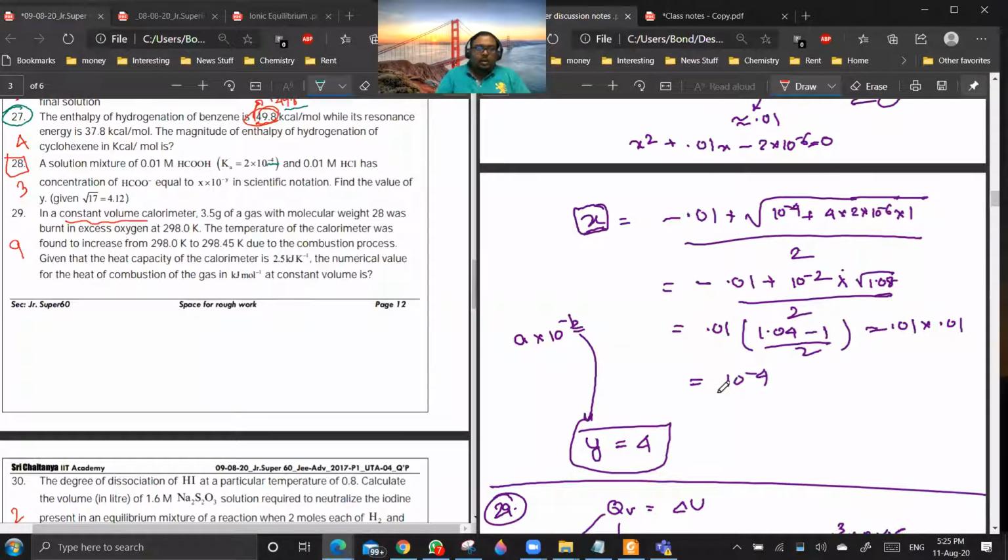Now they have asked for the concentration of acetate, HCOO minus. So the concentration of HCOO minus, you can write as A into 10 power minus B, and they are asking for B. I am not using the words given here because I have already used X as the variable. But if we express it as A into 10 power minus B, the value of B will be 4. Getting the point? So the answer will be 4.